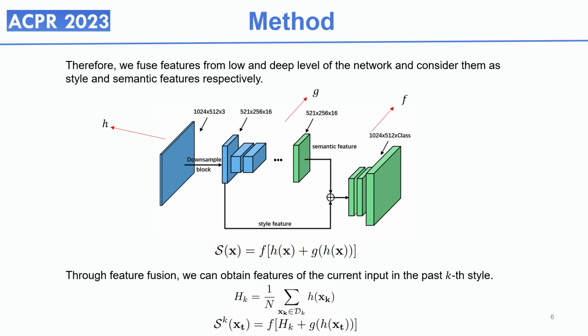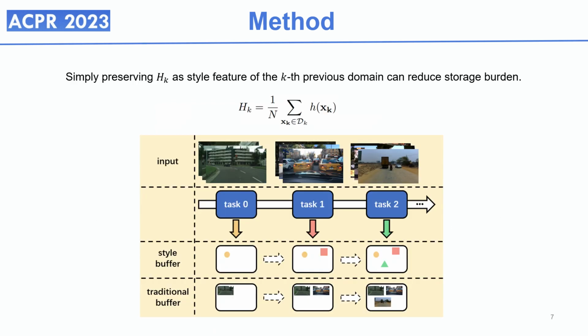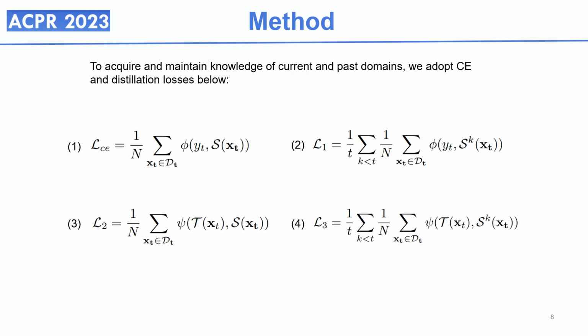Through feature fusion, we can obtain features of the current input in the past style. For each domain, we replay the low-level representation instead of samples as style feature, which can largely reduce storage overhead. Here is a comparison of our method and traditional replay-based methods. In the incremental sessions, we utilize the fused features to acquire and maintain knowledge of current and past domains with CE and distillation losses below.